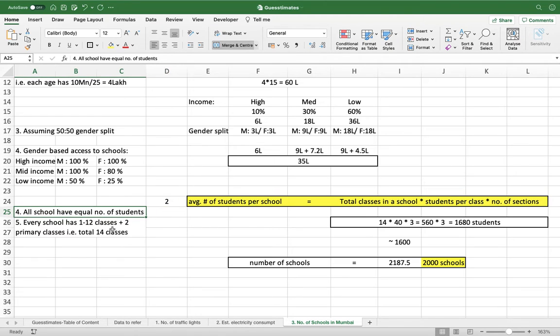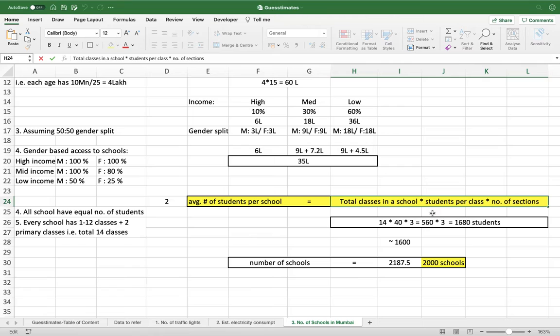Okay. So all schools have an equal number of students. Second, for every school, what I've considered is that they have 1 to 12 classes plus 2 primary classes. So 14 classes in total. Now, if we use this formula, total classes in a school, I've considered this to be equal in all the schools.